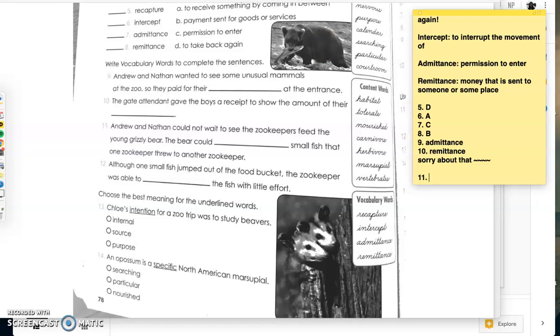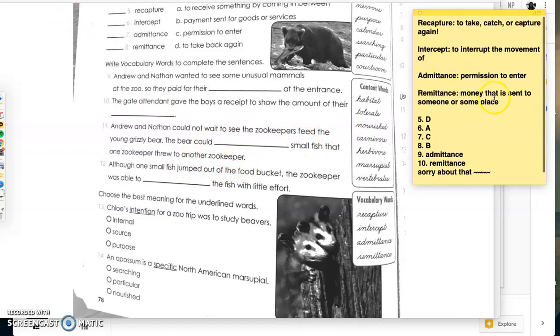Okay. Number 11. Andrew and Nathan could not wait to see the zookeepers feed the young grizzly bear. The bear could blink small fish that one zookeeper threw to another zookeeper. All right, so we know we only have these 2 words left.